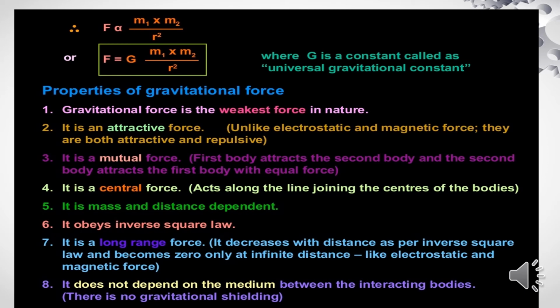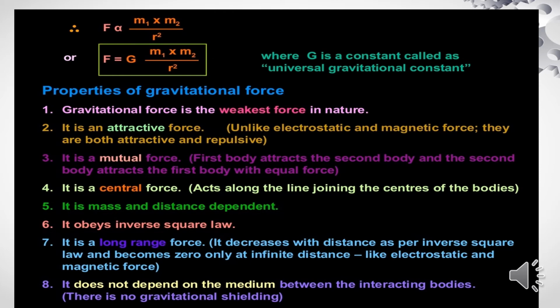Therefore, F is proportional to m1 into m2 by r square. We can say F is equal to G into m1 and m2 by r square. Here G is a proportionality constant, and we can also say it is the universal gravitational constant. Properties of gravitational force.